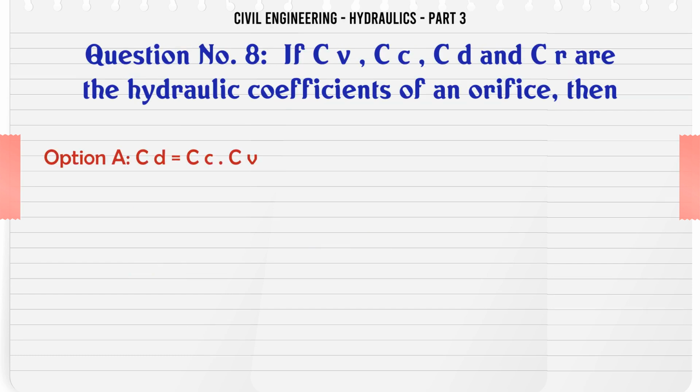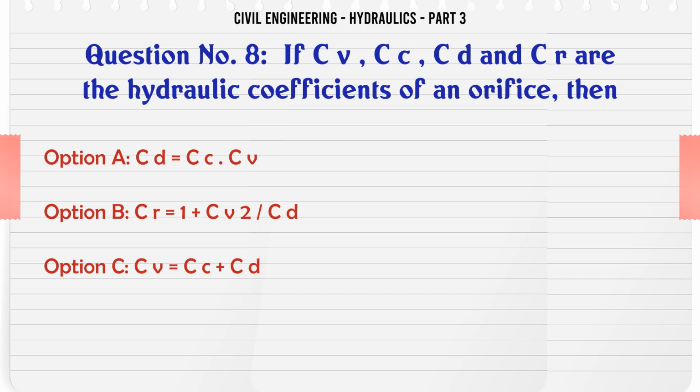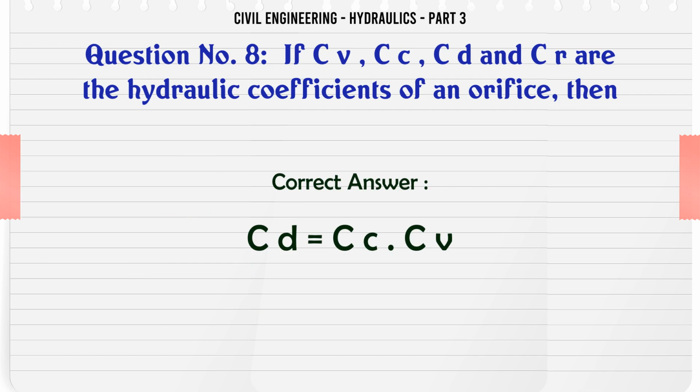If Cv, Cc, Cd and Cr are the hydraulic coefficients of an orifice, then: A, Cd = Cc × Cv; B, Cr = 1/Cv² − 1; C, Cc = Cd × Cv; D, Cv = Cc × Cd. The correct answer is Cd = Cc × Cv.